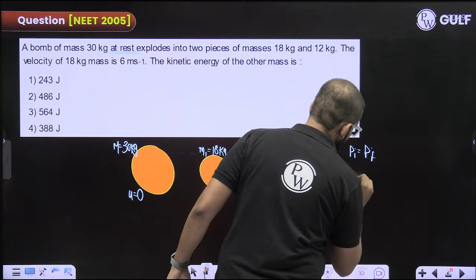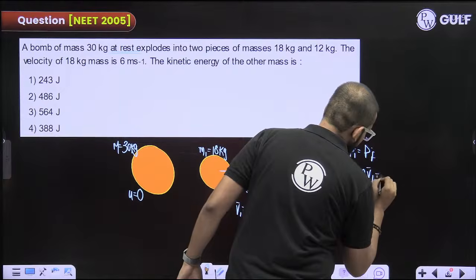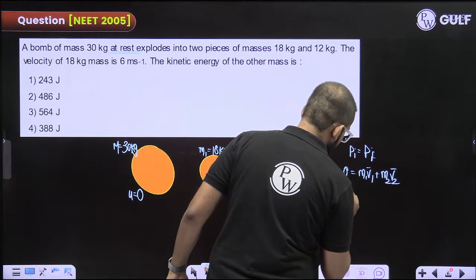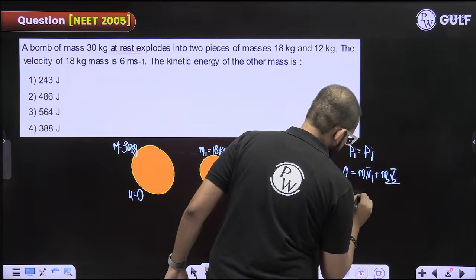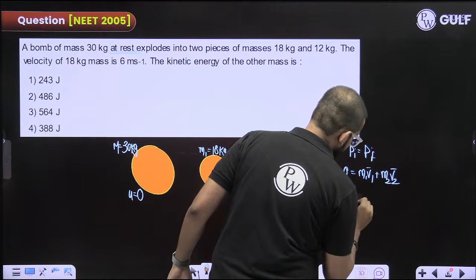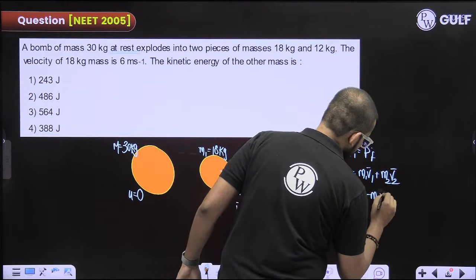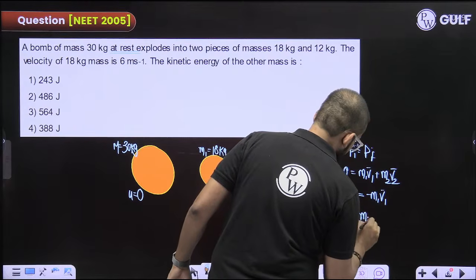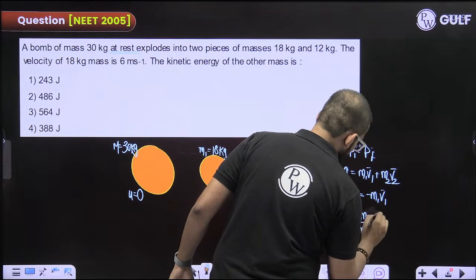Initial momentum is 0, so m1 v1 plus m2 v2 equals 0, so m2 v2 is equal to minus m1 v1. V2 is minus m1 upon m2 into v1.